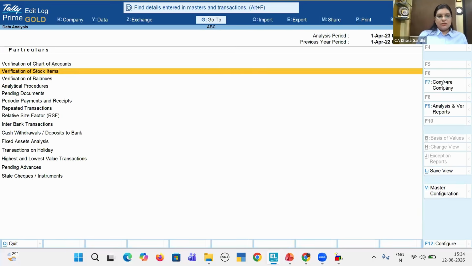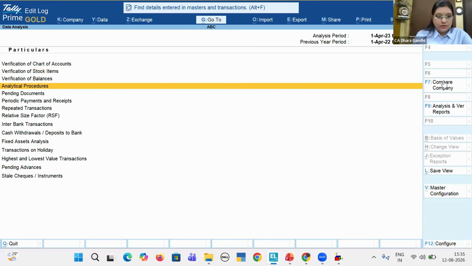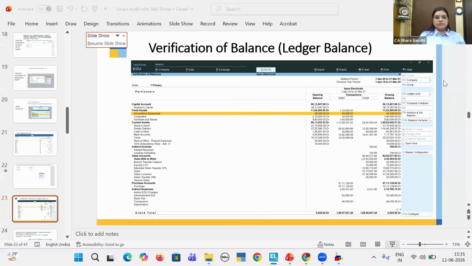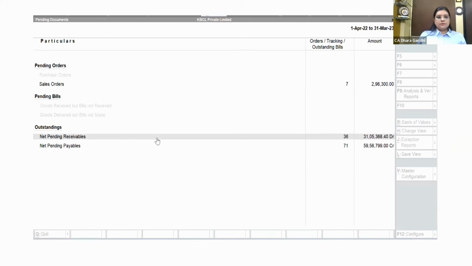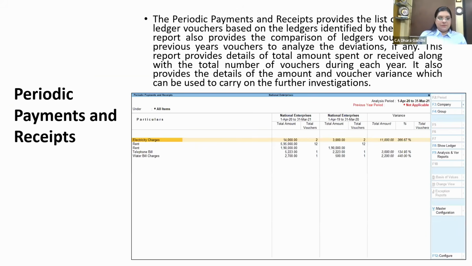When you go through all this stepwise, all the features have been given very strategically, specifically for stock item verification of balances. You will be able to audit almost 95% of transactions, and transactions highlighted as negative will be shown in red. So you don't need to go through the entire ledger and balances in one go. So this was all about pending documents, wherein we saw net pending receivables and payables.